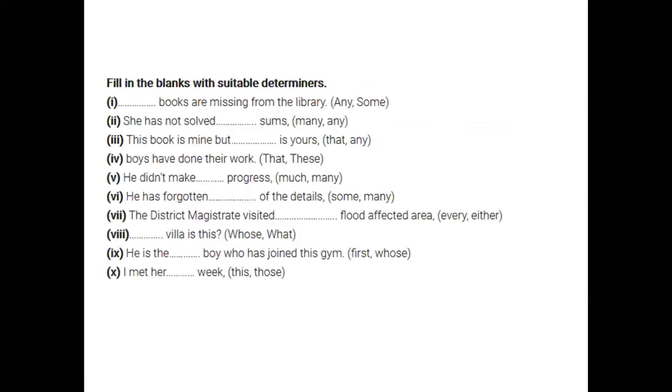Okay, then let's start here. This is quite easy, I guess. Every one of you should be able to answer these questions. So come on now, we'll start one by one. Dash books are missing from the library. Come on, sleepyheads, start writing in chat. It's easy.